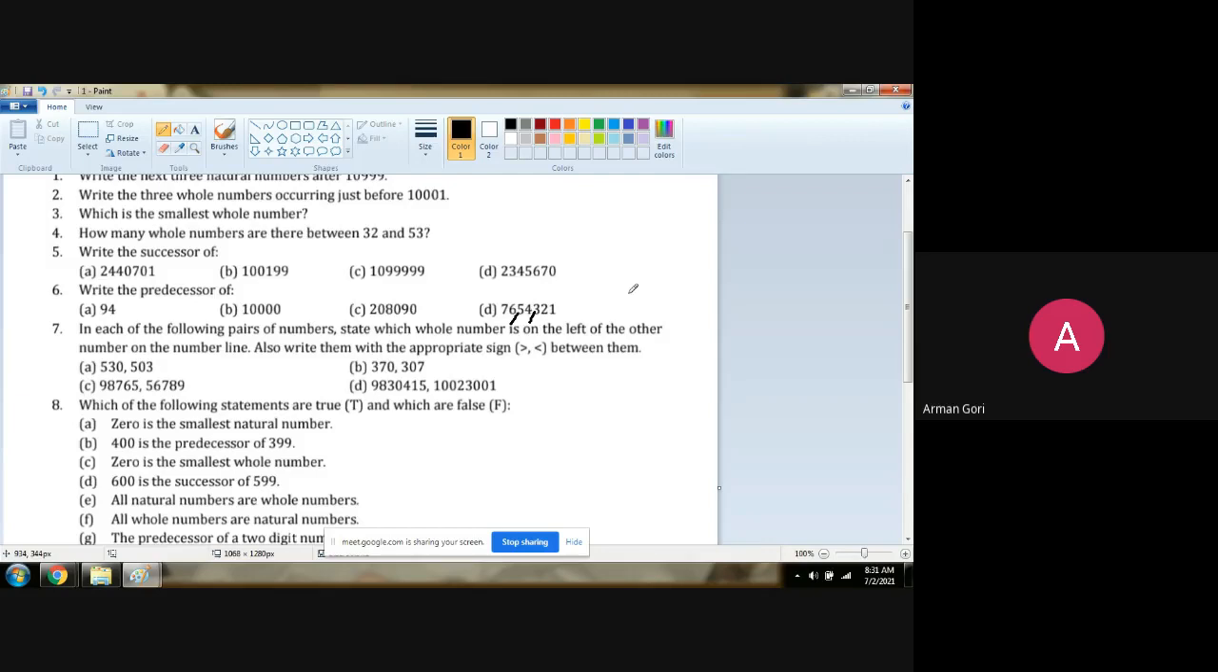54,320. 76 lakh 54,320. Any doubt here? No, sir, no doubt. Very good. Question number 7.